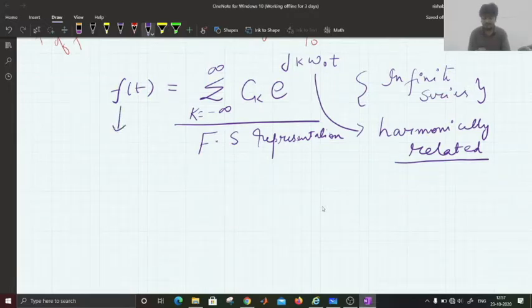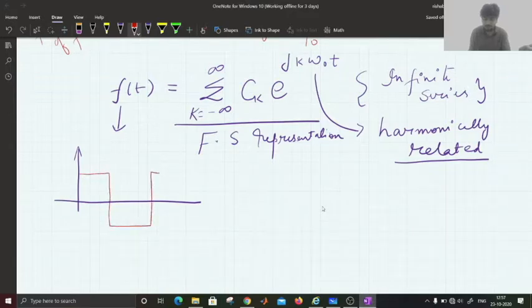Now suppose there is a signal, let's say a square wave f of t, whose frequency is given as omega naught with T naught as the time period.